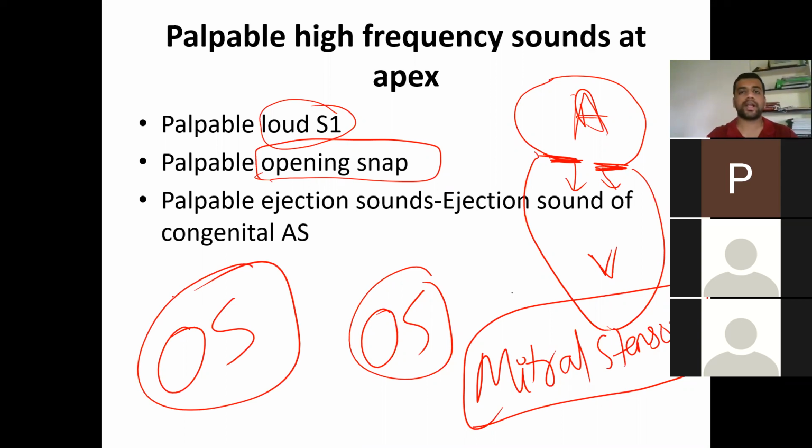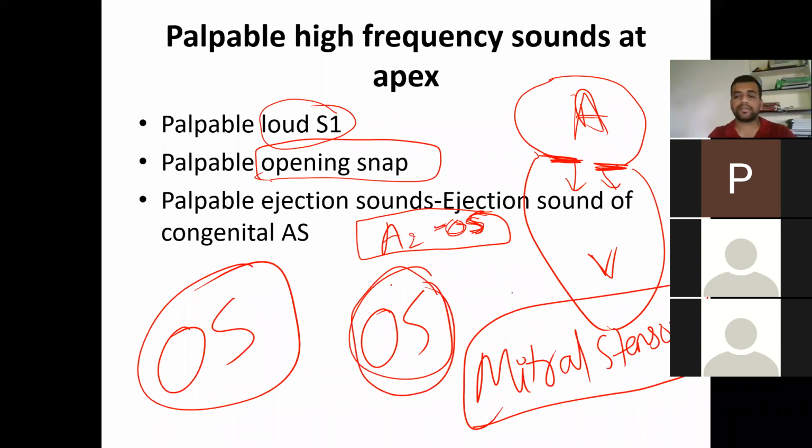They'll ask about OS, like the A2-OS gap, which we use for characterization of the severity of MS. I'll tell you about the A2-OS gap, the total gap, when we cover MS. So the opening snap is characteristic. But if they ask whether it is found even in case of MR, you have to answer yes. In case of severe MR, you can find an opening snap.